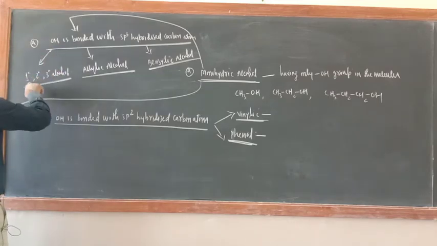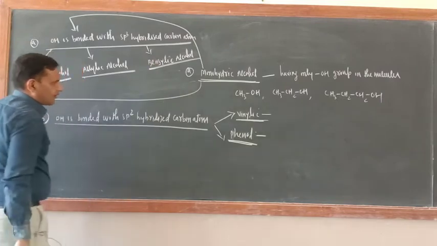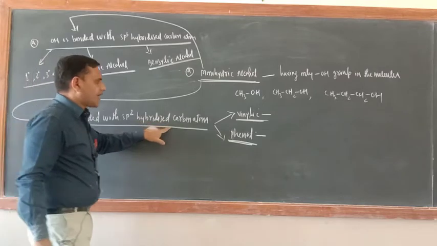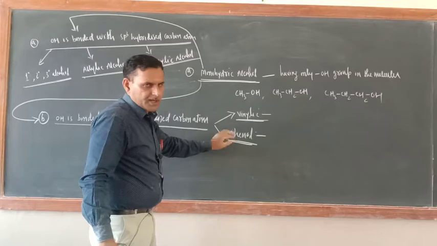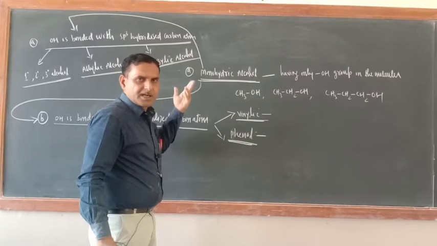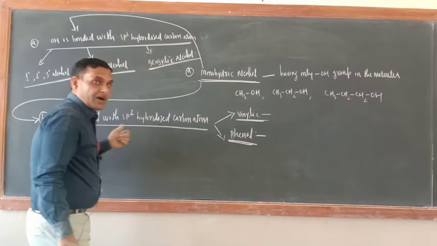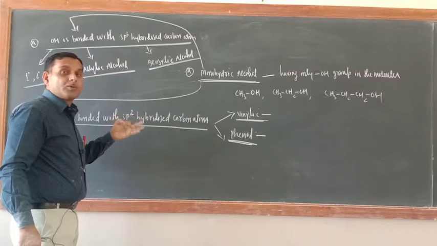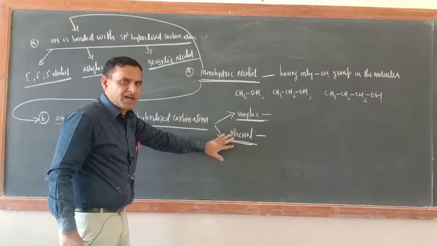Monohydric alcohol may be called 1 degree, 2 degree, 3 degree alcohol, or allylic alcohol, or benzylic alcohol. Similarly, if OH is bonded with sp2 hybridized carbon atom, then 2 possibilities are there, vinylic and phenol. Of course phenol does not come under the category of alcohol. It is a separate class of organic compound. Nevertheless, this condition will also arise just for the sake of name, but they are not alcohol.